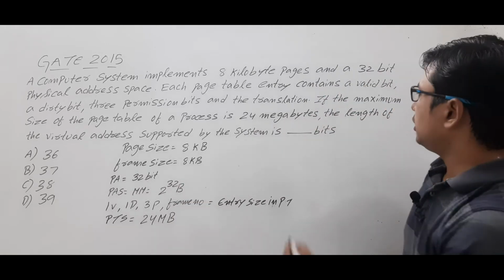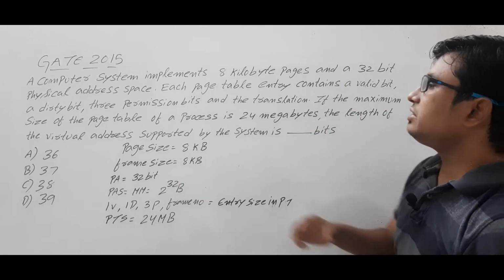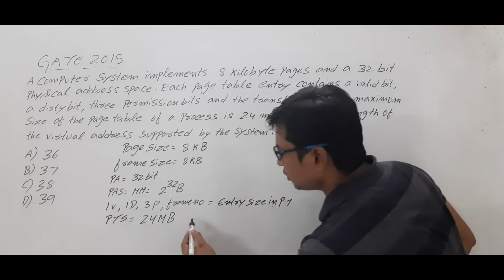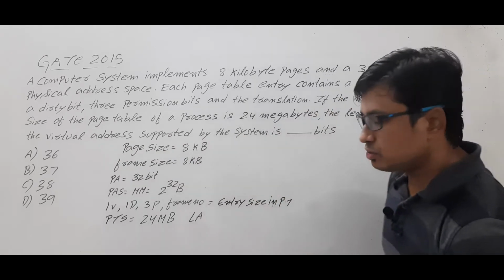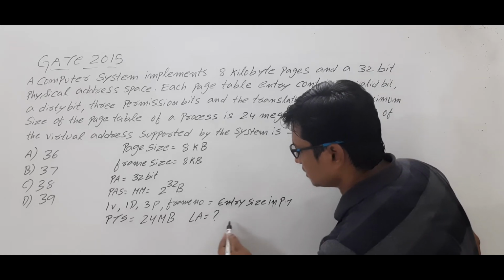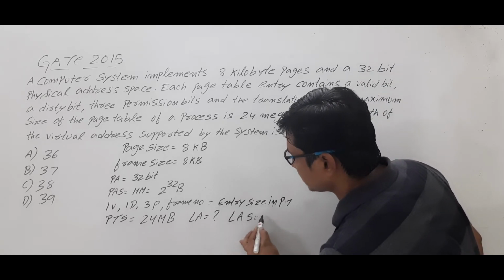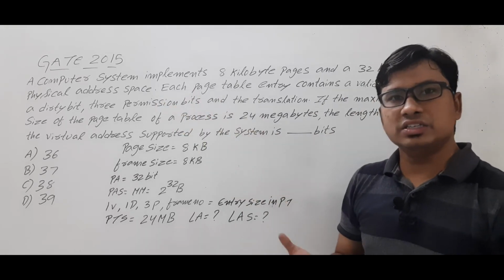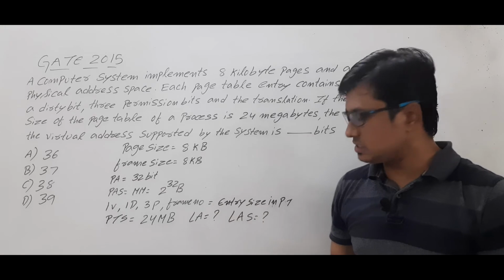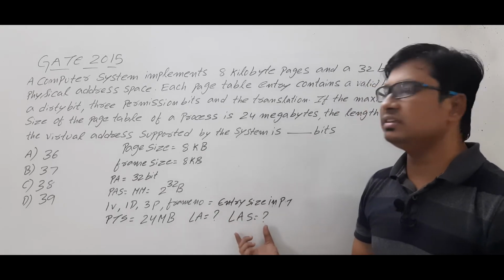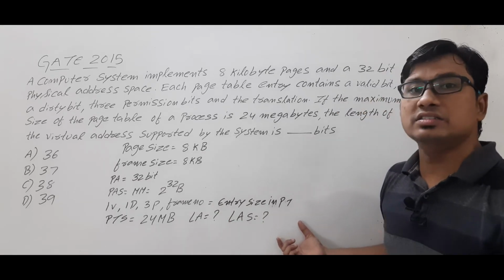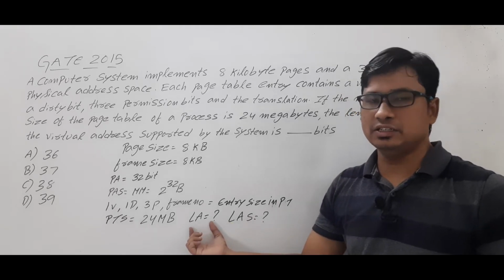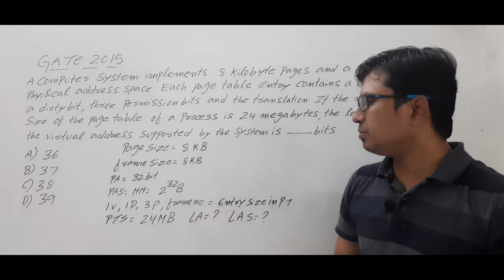Is it clear? Now what they are asking is the length of the virtual address supported by the system. So they are talking about the logical address. If you want to find the logical address, you need to find the logical address space. In the entire question, have they anywhere given the logical address space or virtual address space? They have not given. So you need to find the logical address space or the size of the process, and then you can find the logical address, how many bits. Is it clear? Are you able to understand?